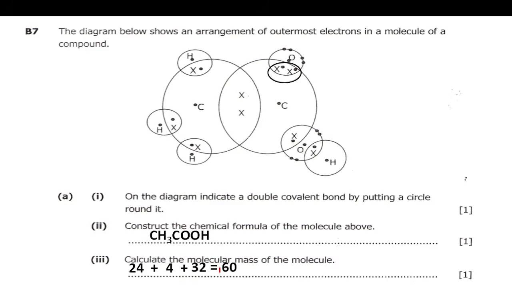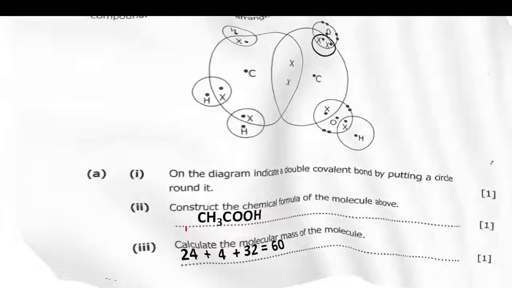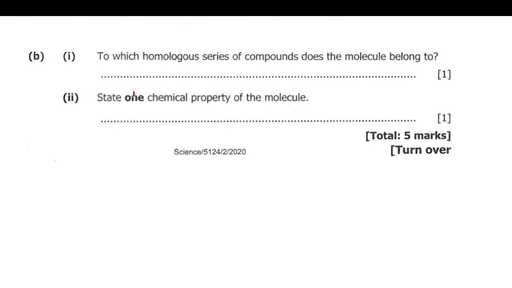All right, so we are going to continue to another question. So question B1 reads, to which homologous series of compounds does the molecule belong? To which homologous series does it belong? What we call carboxylic acids. So at the last you saw there was a COOH. So this is a carboxyl group, which is the functional group for carboxylic acids. Then 2 says, state 1 chemical property of the molecule. So these are carboxylic acids.